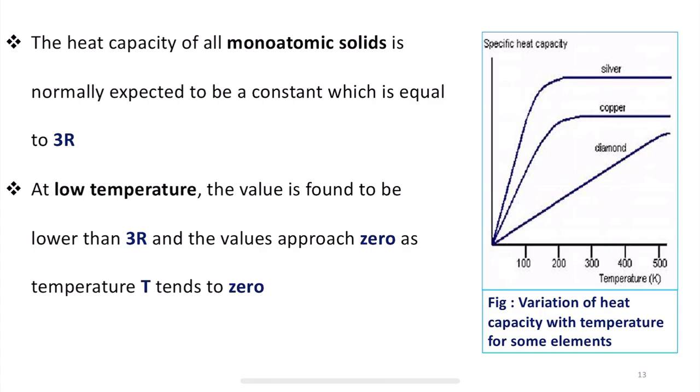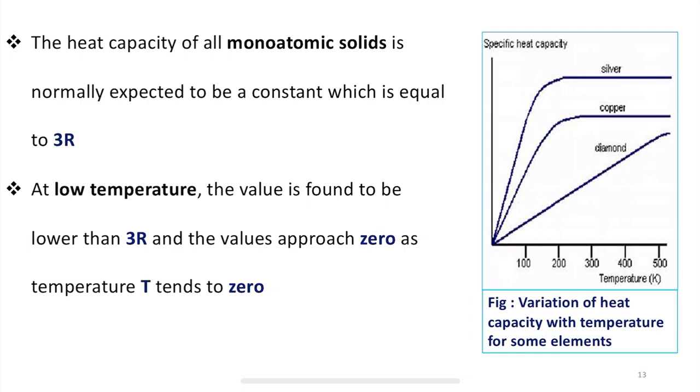At low temperatures, what happens? The value is found to be lower than 3R, and sometimes the value approaches 0 as the temperature tends to 0.